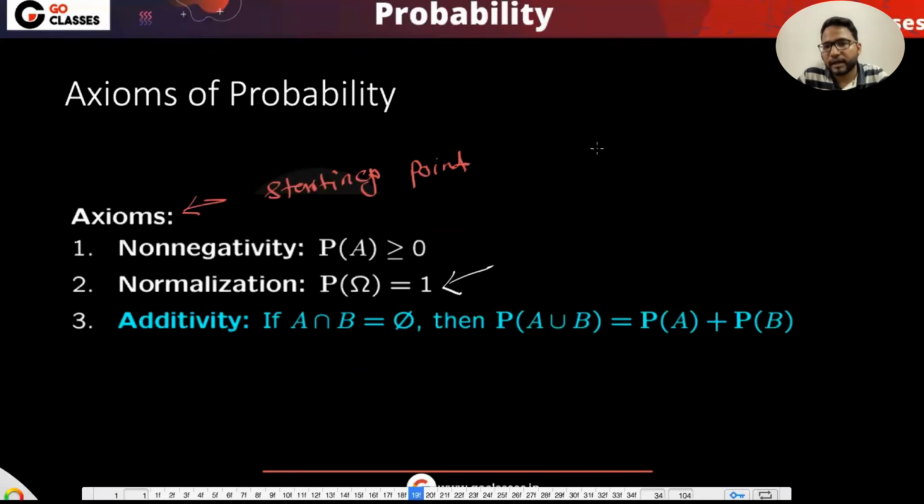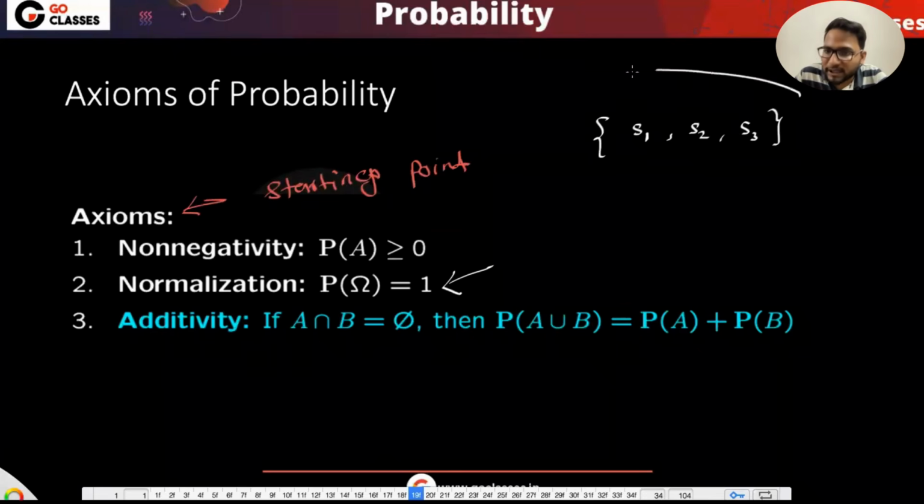Let's suppose in the sample space there are different outcomes, maybe S1, S2, S3. Then S1, S2, S3 have to be mutually exclusive, as you know. Either S1 will occur, or S2 will occur, or S3 will occur.